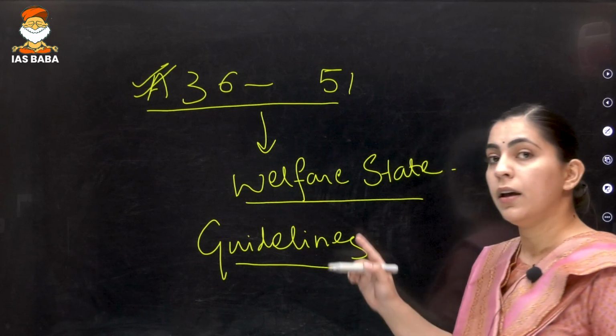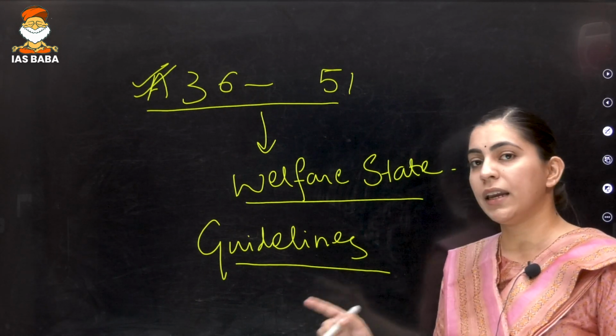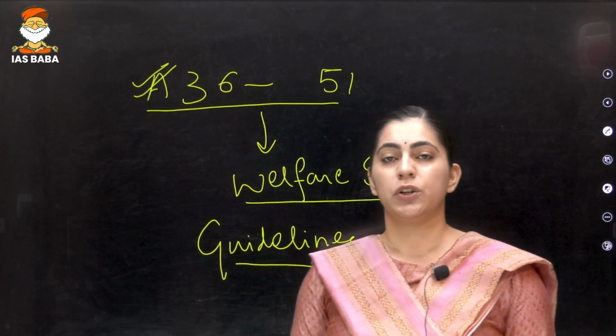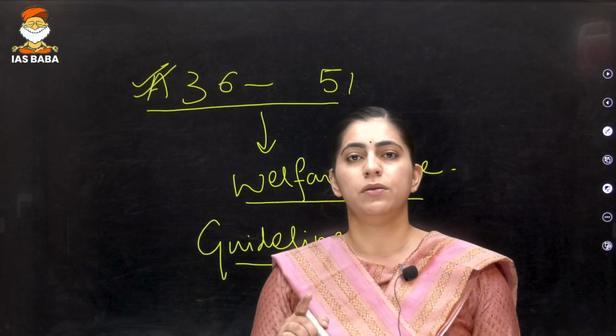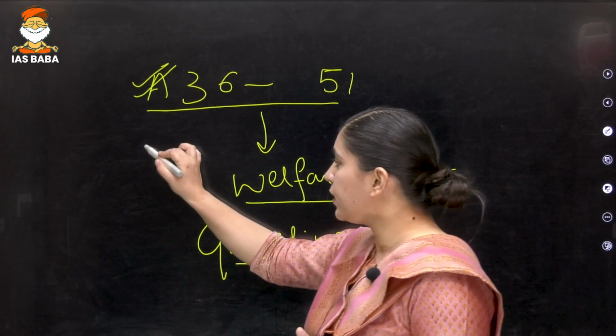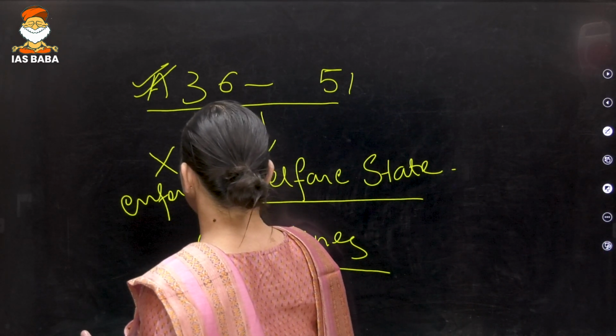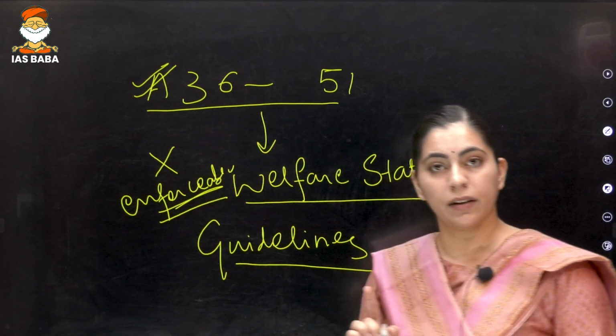It means that a guideline is not enforceable by the court. A guideline is just a voluntary recommendation which the state, whenever they feel so, must try to do, right? So please remember that DPSP are not enforceable. Is it clear?